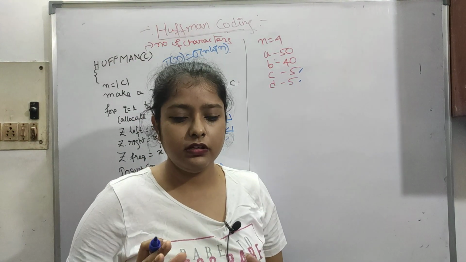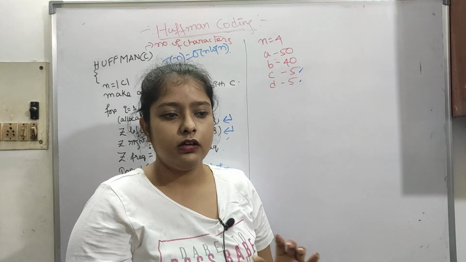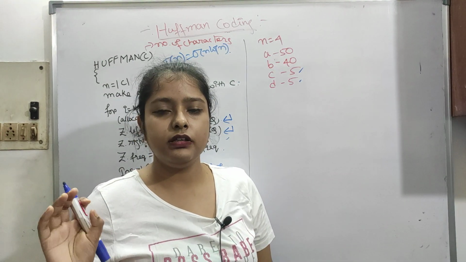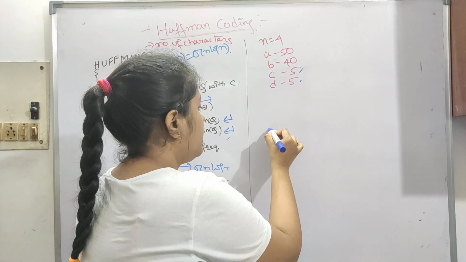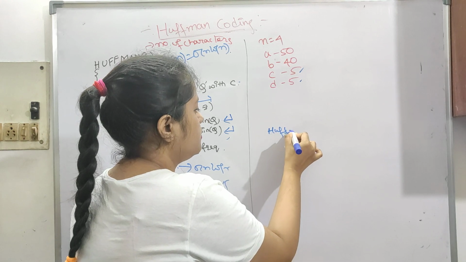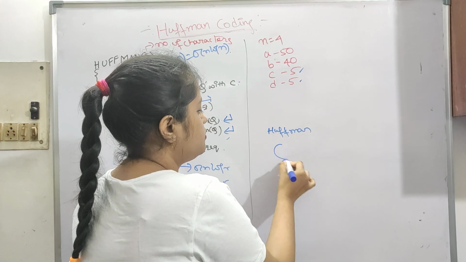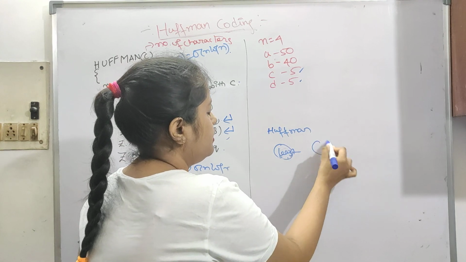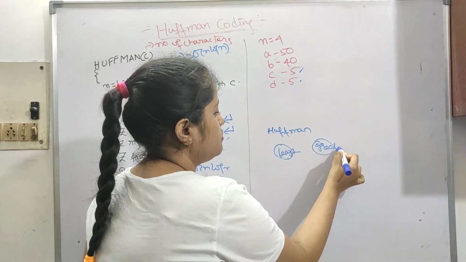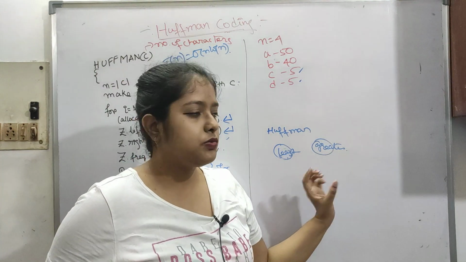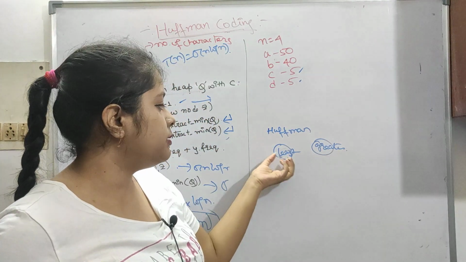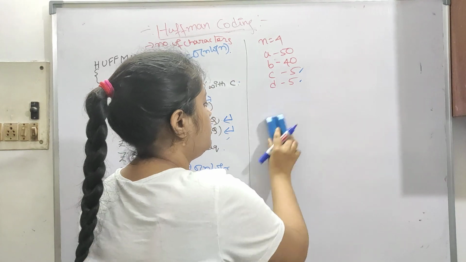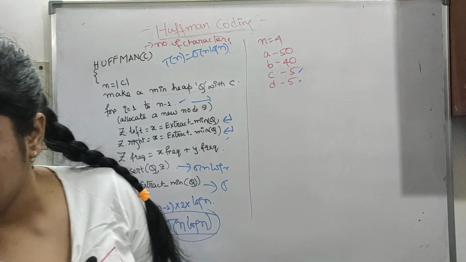We will do optimal merge pattern next after this. The main difference between optimal merge pattern and Huffman coding is that in Huffman coding we have to put the least one on the left, and the greater will be placed on the right side. This is important. If you just swap, it will give you a wrong answer. So least will be placed on the left-hand side. That is the main difference between Huffman coding and optimal merge pattern. We'll do optimal merge pattern later.